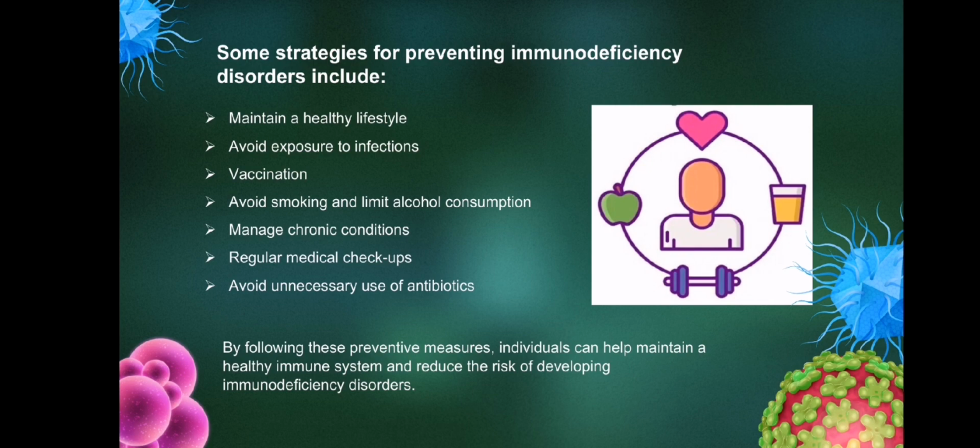And next, we have the vaccination. In our early ages, pinapavaccinate na tayo ng ating mga magulang para mas mapalayo tayo or mas ma-avoid natin yung immunodeficiency disorder na dala nito. Next, avoiding smoking and limiting alcohol consumption. By avoiding smoking and limiting alcohol consumption, maiiwasan din natin ang magkaroon ng immunodeficiency disorder.